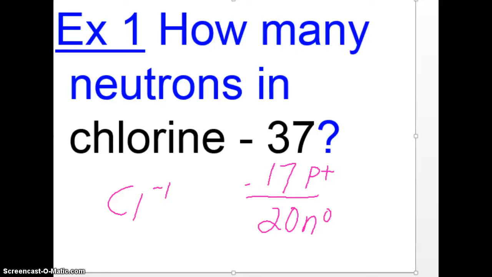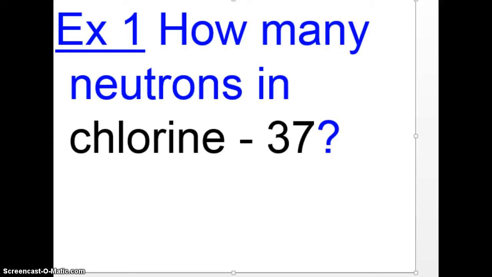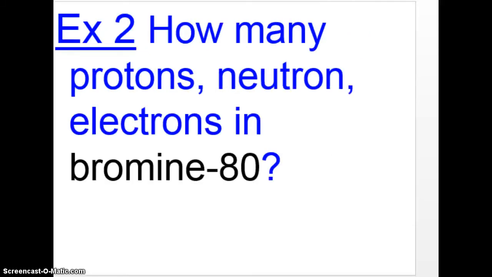Let's do another one. We have here bromine. How many protons, neutrons, and electrons in bromine? Looking at bromine on the periodic table, you have to look on the very far right. It has a mass of 79.9, which rounds to 80.